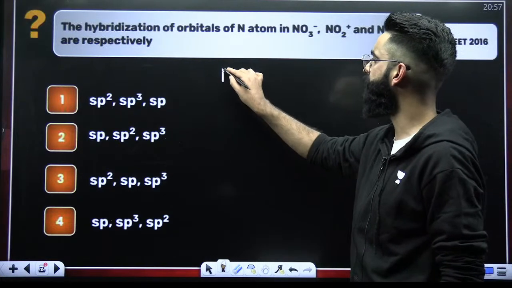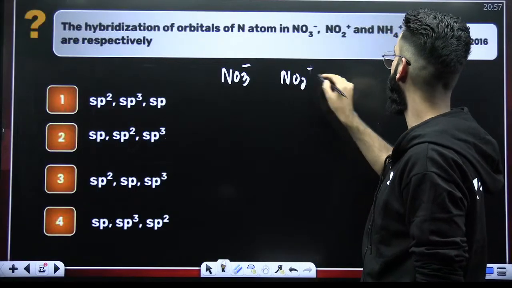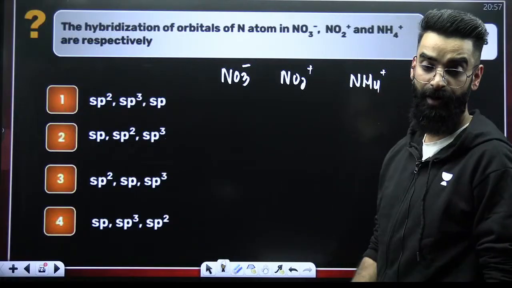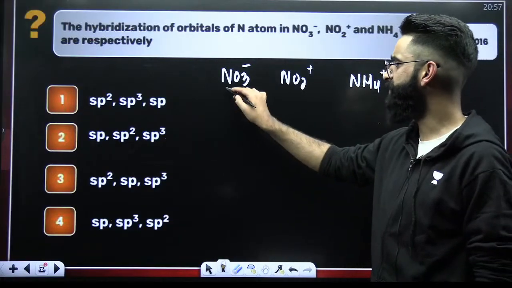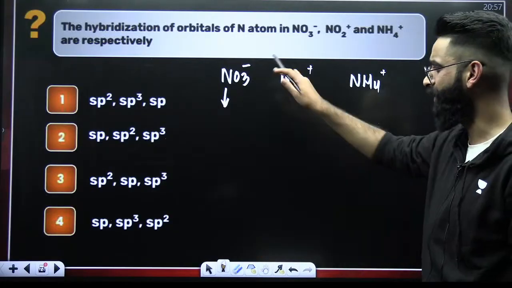Hybridization in case of NO3 negative, in case of NO2 positive, in case of NH4 positive. How do I check it? First of all, check the type of the molecule, or leave the type of the molecule aside. Let me show it to you clearly.